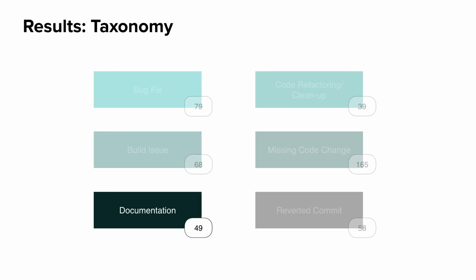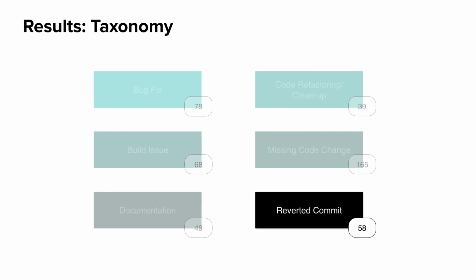Our next category groups those remedy commits that try to fix an issue in software documentation, including release notes, license statements, code comments, commit messages, and README files. And our last category is the reverted commit. In this case, a developer preferred to quickly bring the code back to its previous state to double-check the implemented change and understand the cause of the introduced issues. Also, we observed in some cases the code changes were reverted backward and forward within a few subsequent commits, but we couldn't understand the reason behind that.